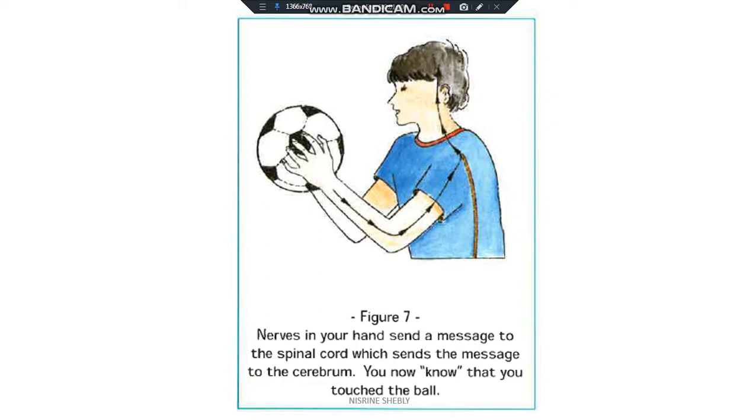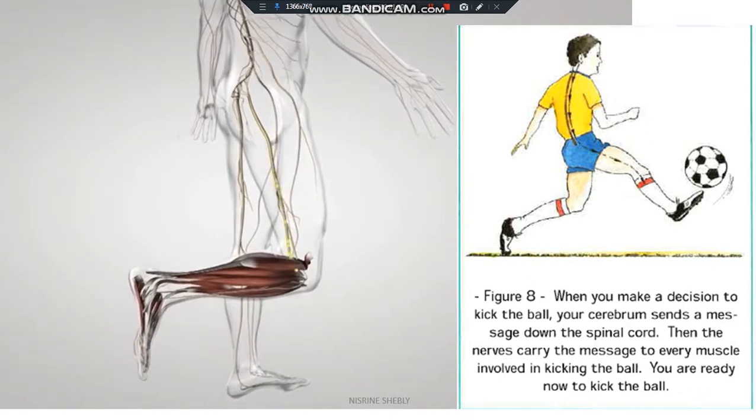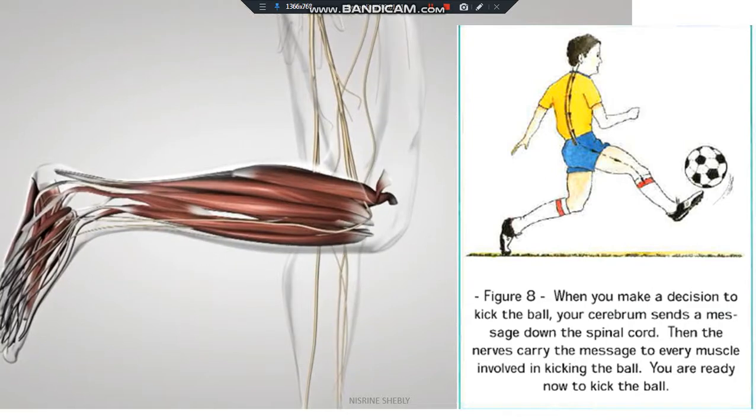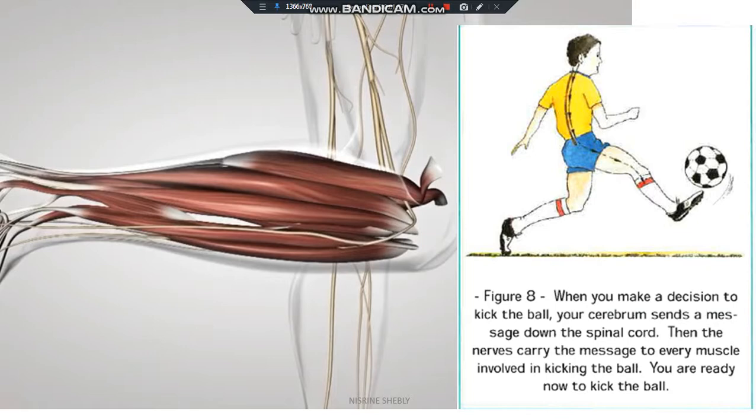Figure 7. Nerves in your hand send a message to the spinal cord, which sends the message to the cerebrum. The cerebrum analyzes the message, and you now know that you touch the ball. Figure 8. When you make a decision to kick the ball, your cerebrum sends a message down to the spinal cord. Then the nerves carry the message to every muscle involved in kicking the ball. You are ready now to kick the ball.